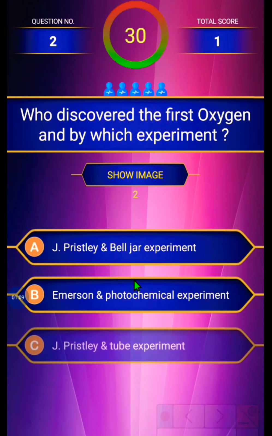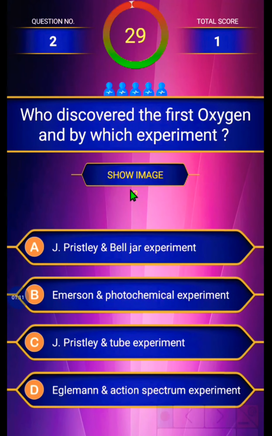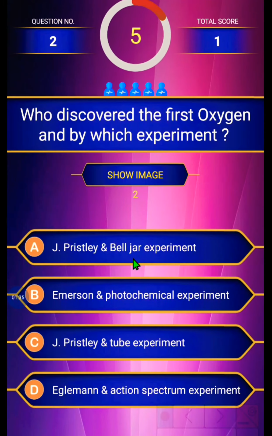Second question. See here, who discovered oxygen first and by which experiment? First option is J. Priestley and bell jar experiment. Second is Emerson and photochemical experiment. Third is J. Priestley and tube experiment. And the last is Engelmann and action spectrum experiment.